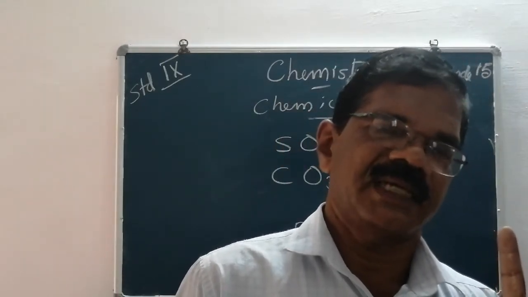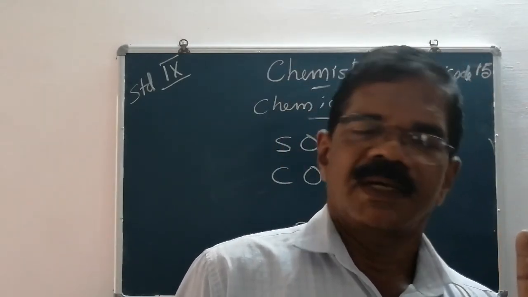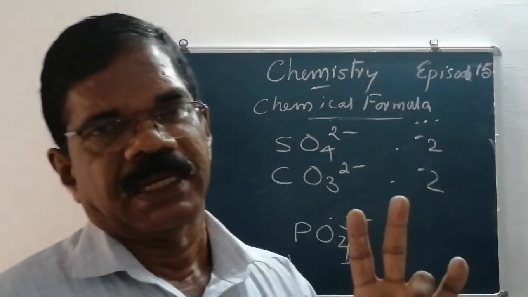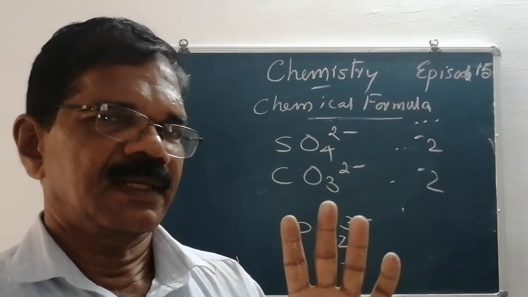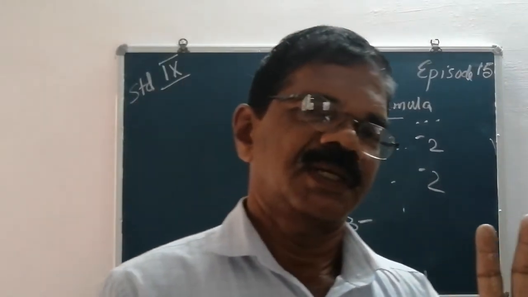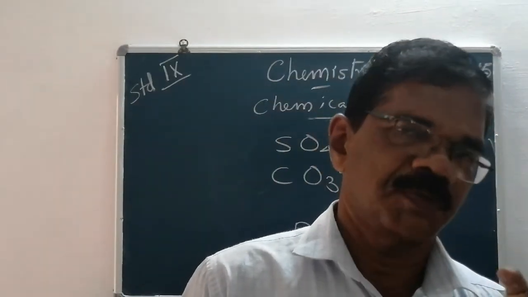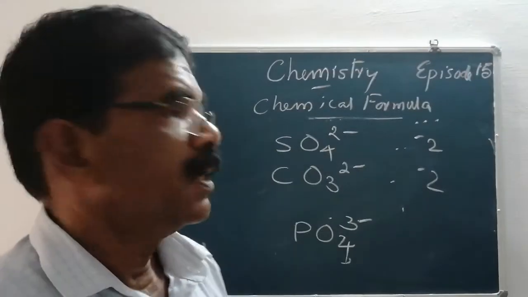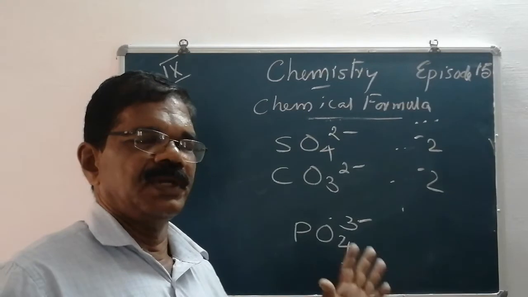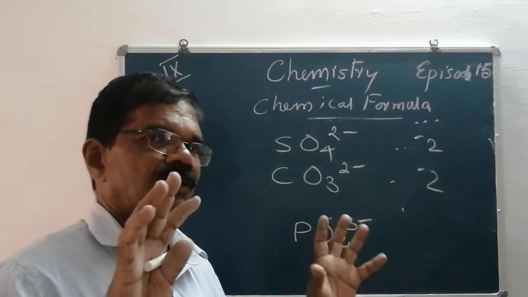At the same time, calcium and magnesium have valency 2. Aluminium has valency 3. This is needed for the next topic, the chemical formula. We can pass on to the next topic, the chemical formula. Before that, you have to remember all these things.